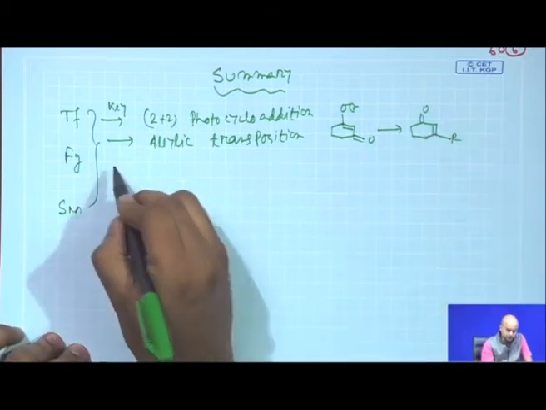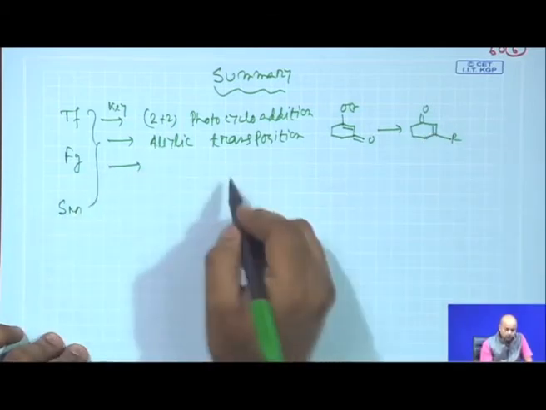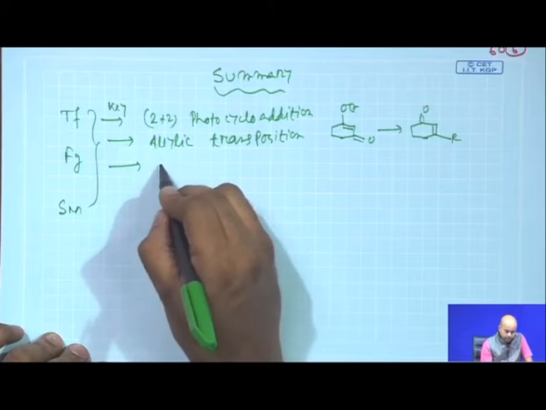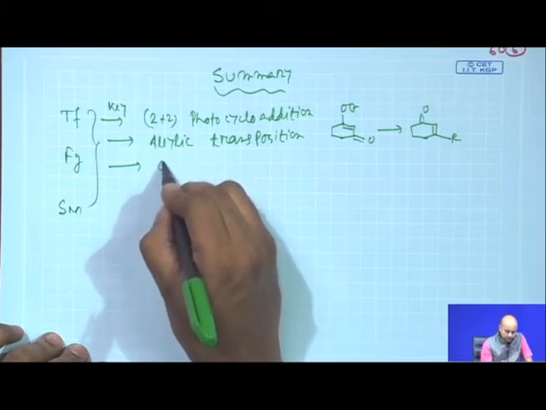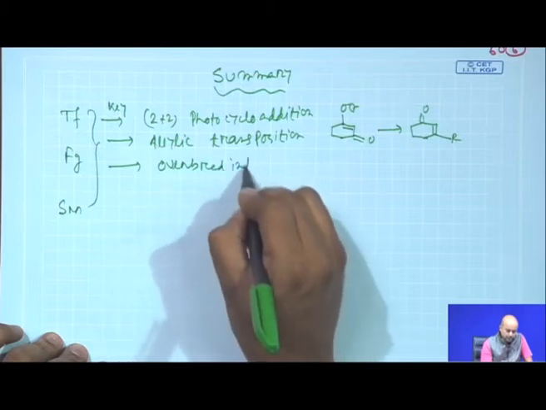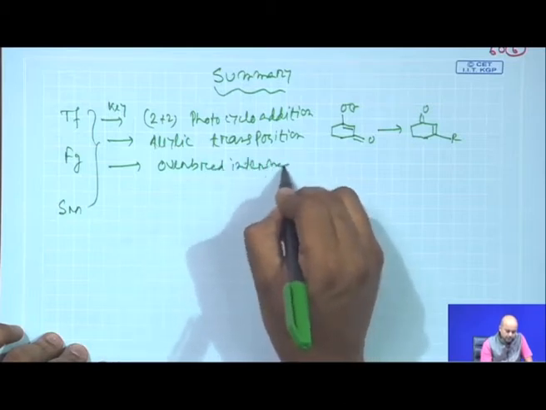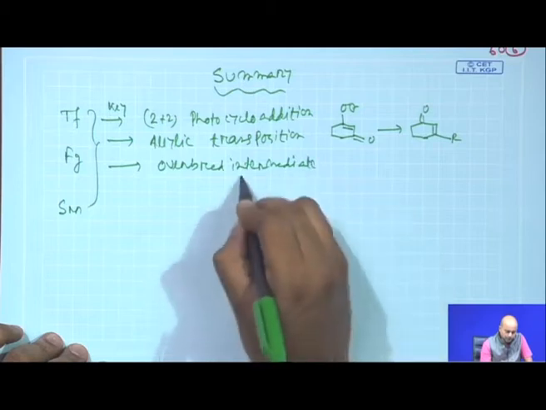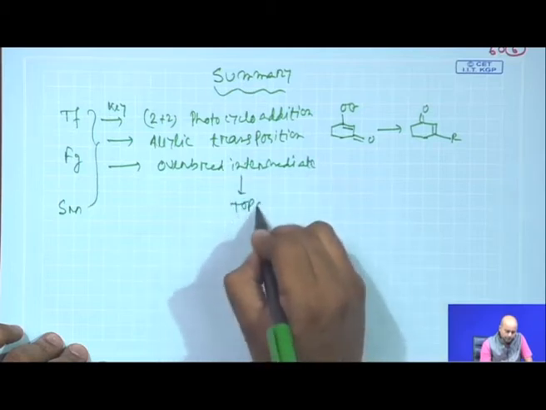This allylic transposition we used, and we also used this overbred-based intermediate, which falls into the class of this topology.